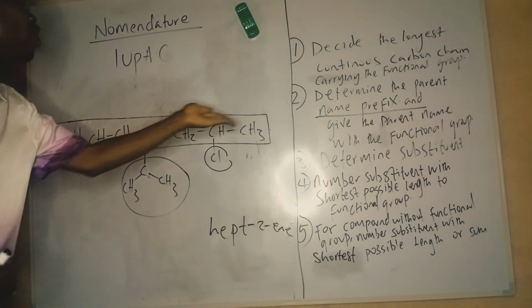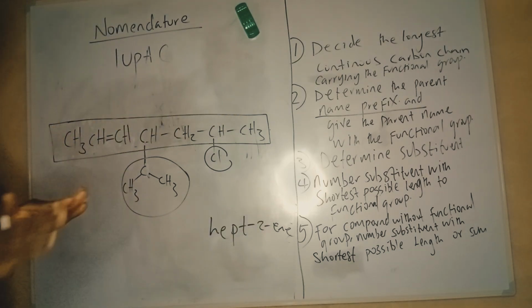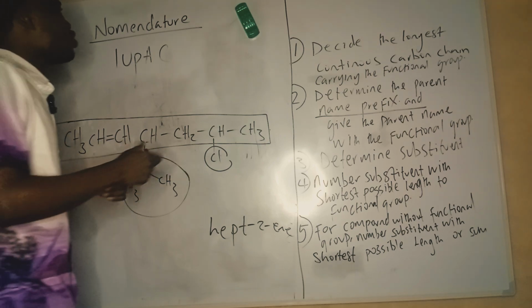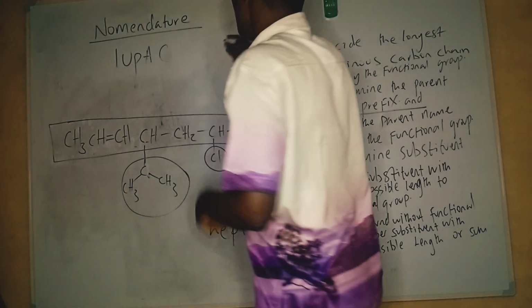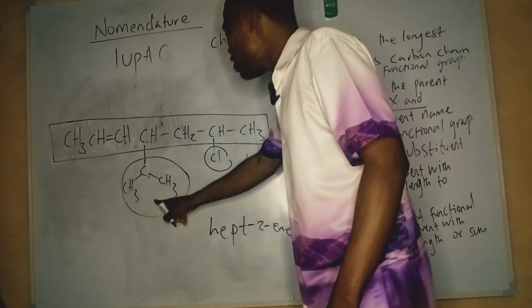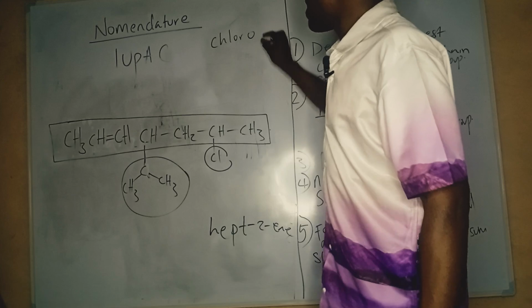That is the owner of the compound. That aside, after getting hept-2-ene, I'm going to quickly look at my substituents. My substituents are two. The first one is very simple. The first substituent I have is chloro. But the other substituent is technical.